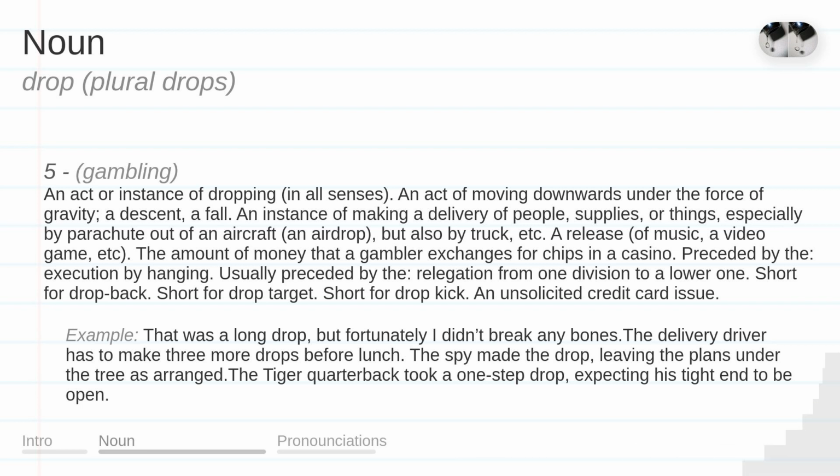Example. That was a long drop, but fortunately I didn't break any bones. The delivery driver has to make 3 more drops before lunch. The spy made the drop, leaving the plans under the tree as arranged. The Tiger quarterback took a 1-step drop, expecting his tight end to be open.